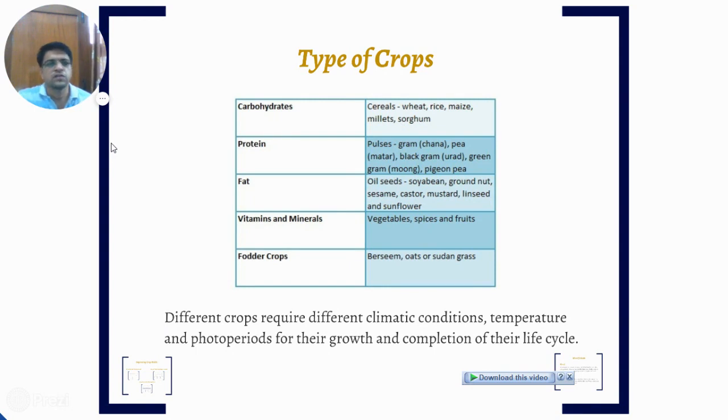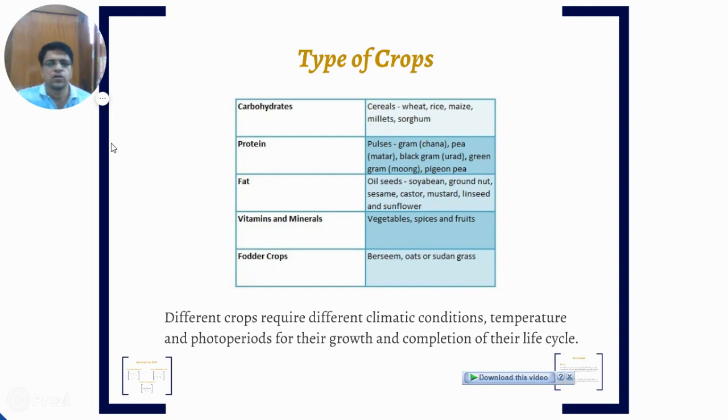Now, some of the vitamin and mineral sources are vegetables, spices, and most of the fruits. Fodder crops: fodder crop means the food which should be given to our animals or cattle so that they can give better milk. Examples are berseem, oats, and Sudan grass.